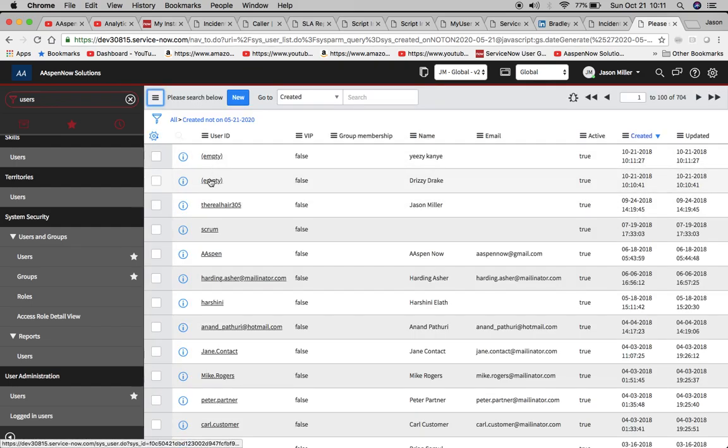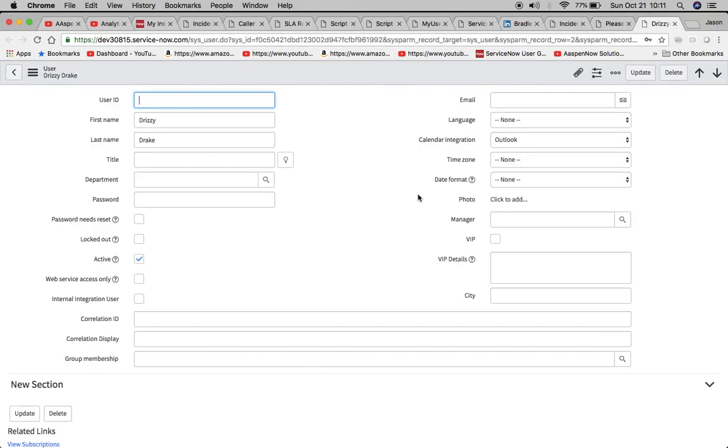Now, one thing about this is that the user ID wasn't created and a lot of other details, but this gets us a record entry, which we can go ahead and fill out later. And again, for VIPs like Drizzy, he probably doesn't want to give you his phone number or his email address. So that's our lesson for today.